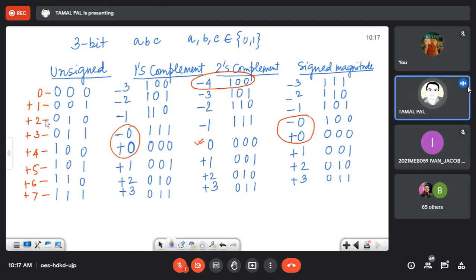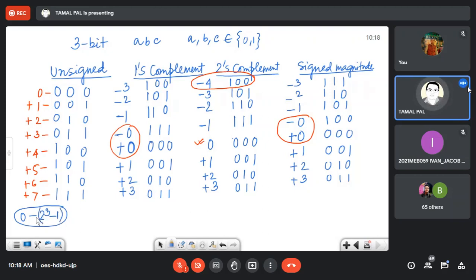So here let me examine how many numbers can we represent using 3-bit unsigned. You know that it is 0 to 2 to the power 3 minus 1. Had it been a case of n bit, I will examine what the n bit case will be.